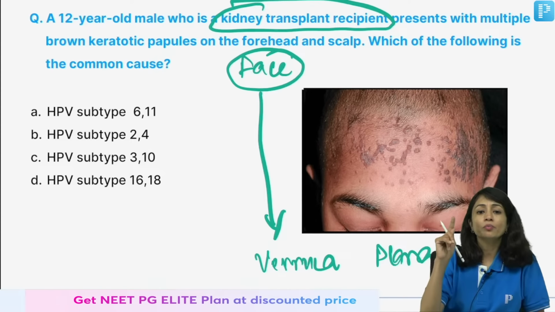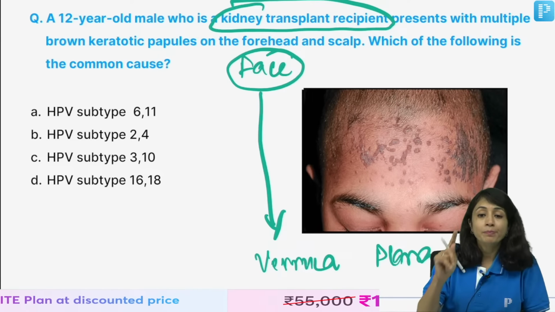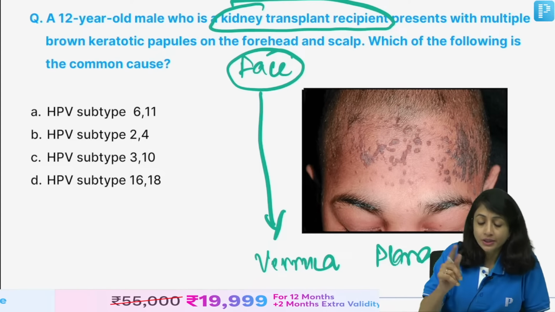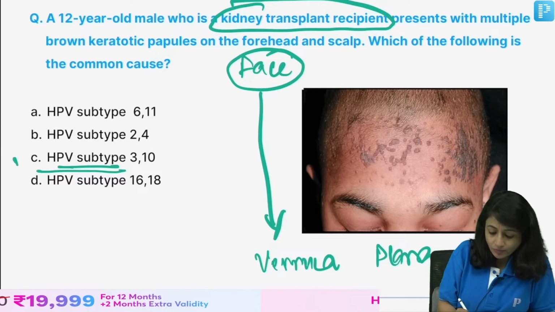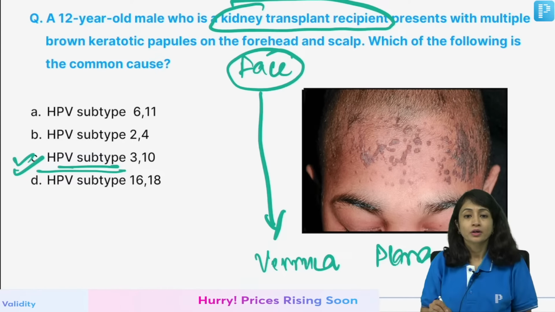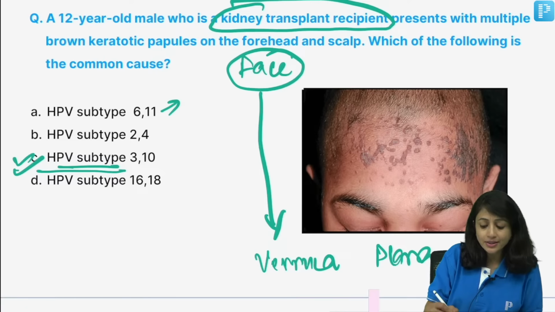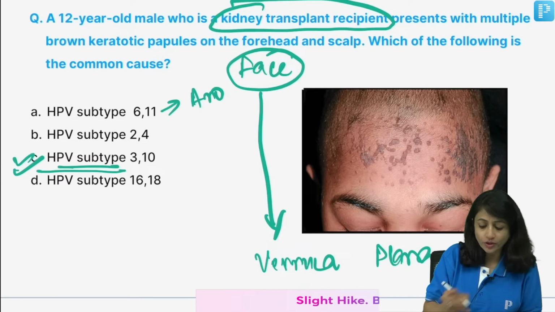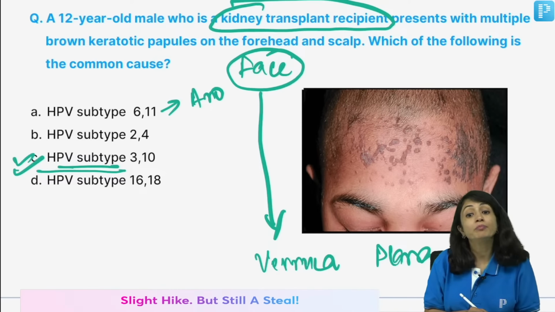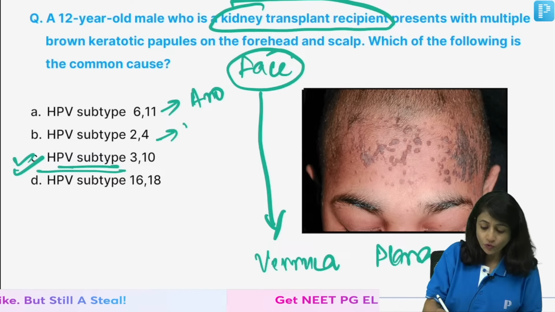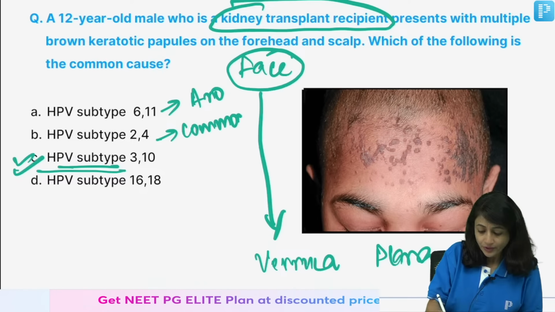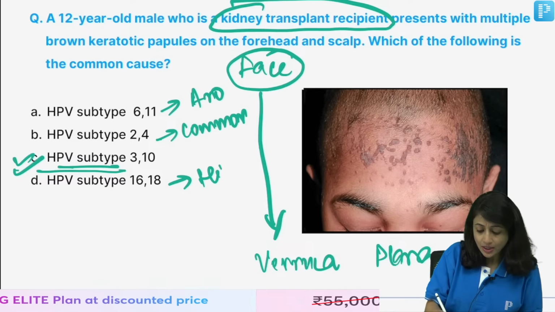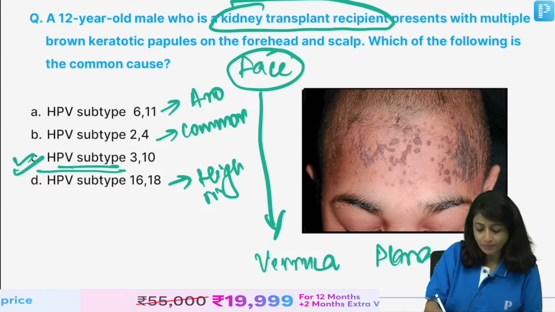Now go back to our mnemonic DSP. P was plain wart, so P was 3. So we have HPV type 3 and 10 here. A lot of you were saying A, 6, 11. It is anogenital wart. HPV subtype 2 and 4 both is for common wart. 16, 18 is high risk HPV type.